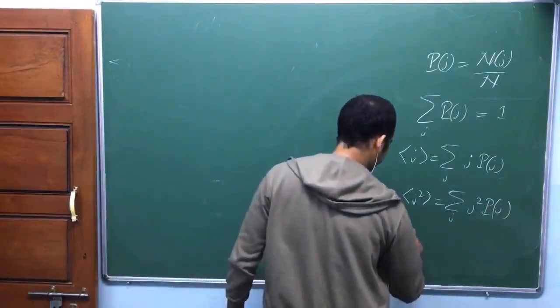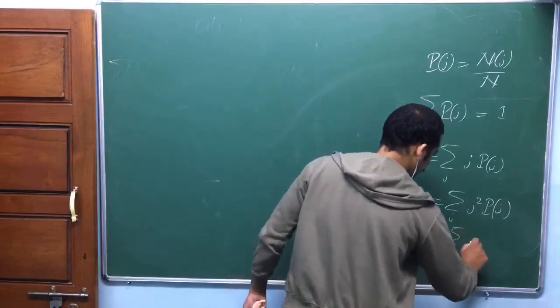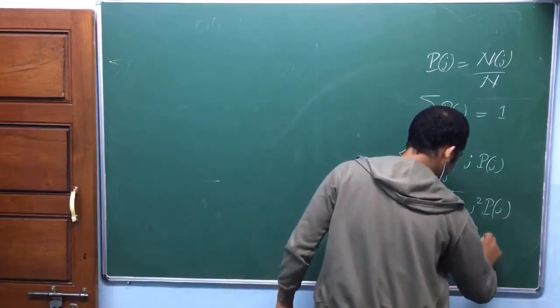So similarly, let me write one more, function of j. So standard deviation is equal to the root of average j square minus average j the whole square.